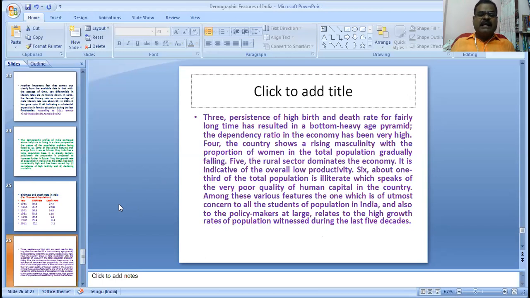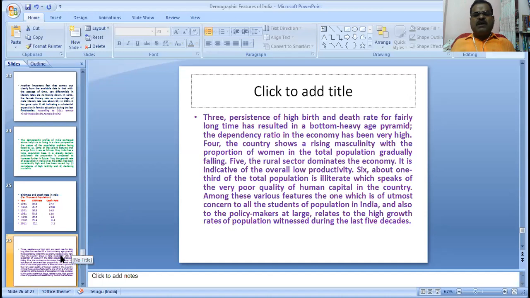It is an indicator of overall low productivity. The sixth one, about one third of the total population is illiterate, which speaks of very poor quality of human capital in the country. Among these various features, the one of utmost concern to all students of population in India, and also the policymakers, relates to the high growth rate of population witnessed during the last six decades.